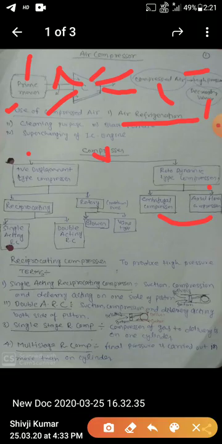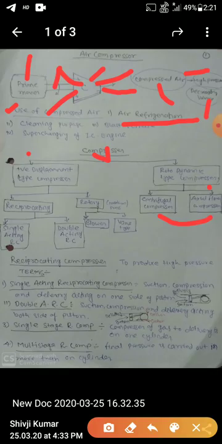Now I'm coming to the positive displacement type compressor. It is also divided into two types. One is the reciprocating compressor, and the second is the rotary compressor. Where high pressure is required, you use a reciprocating compressor, but if you require medium pressure, then you can go for a rotary compressor.